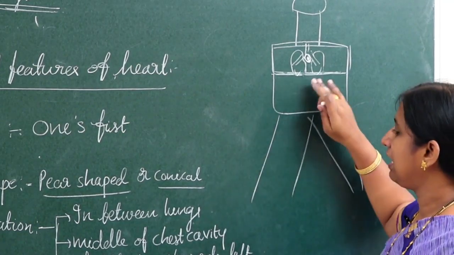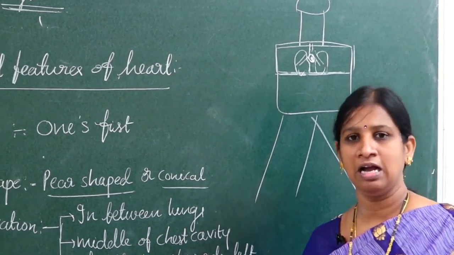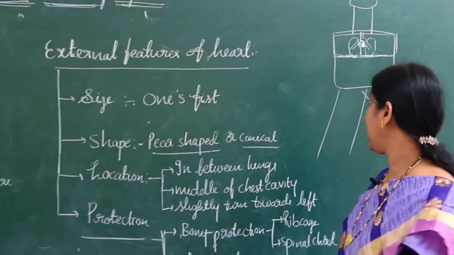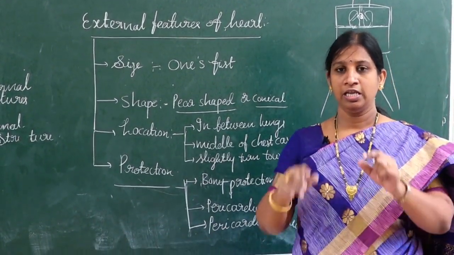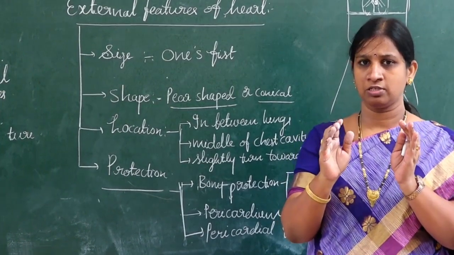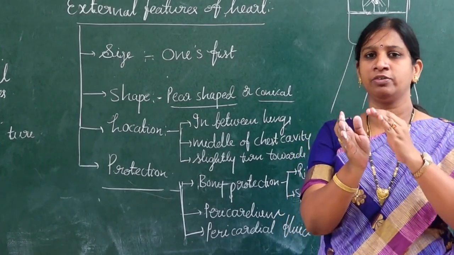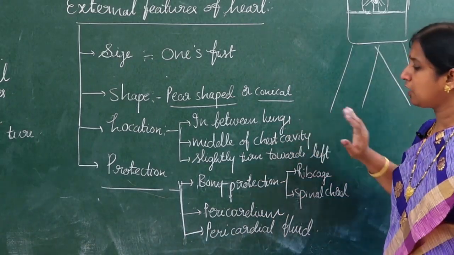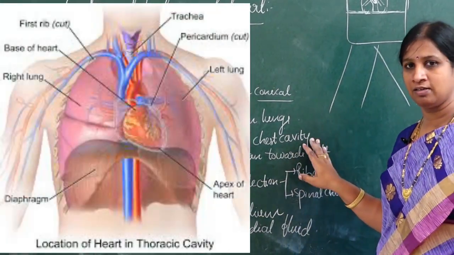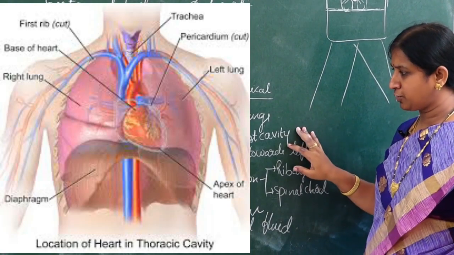That is the exact location of our heart. I hope you understood very clearly.